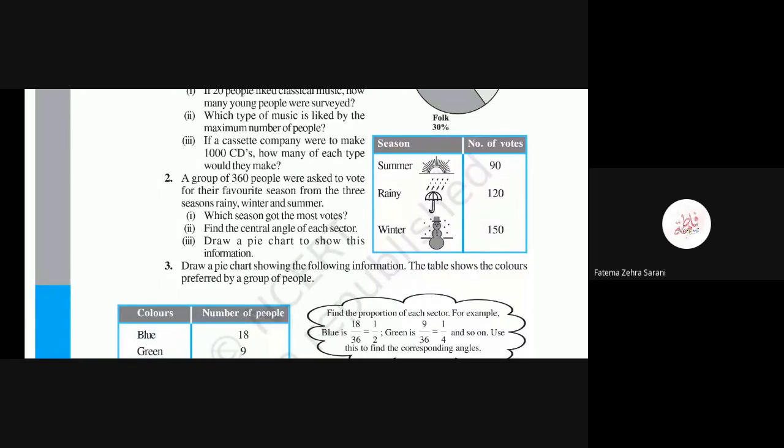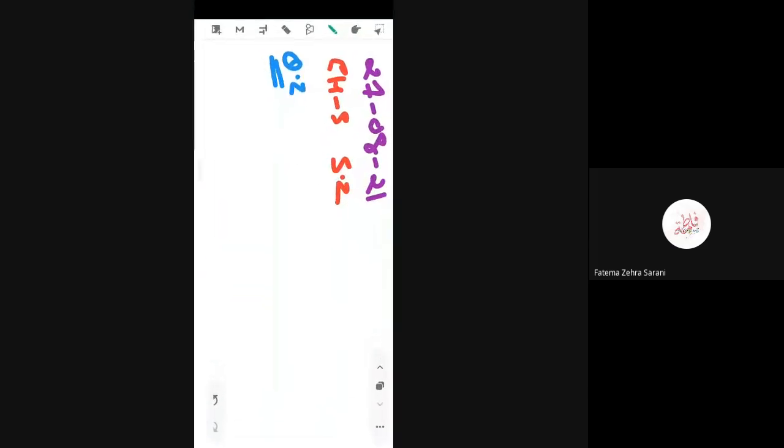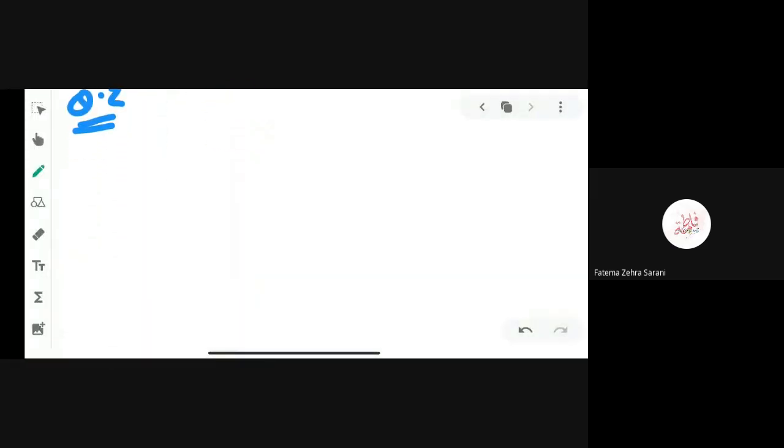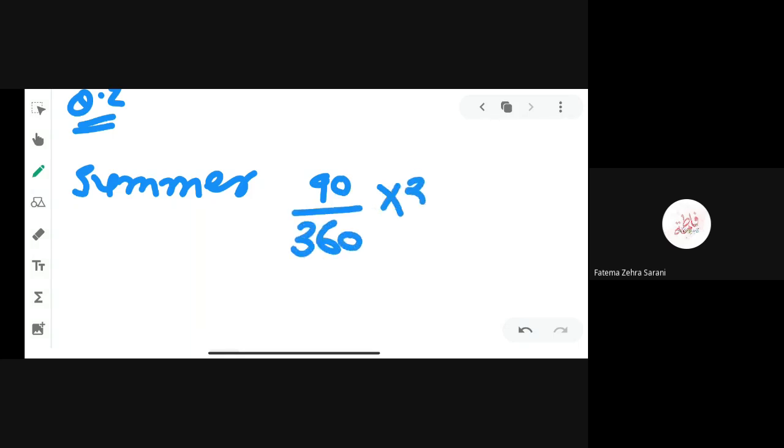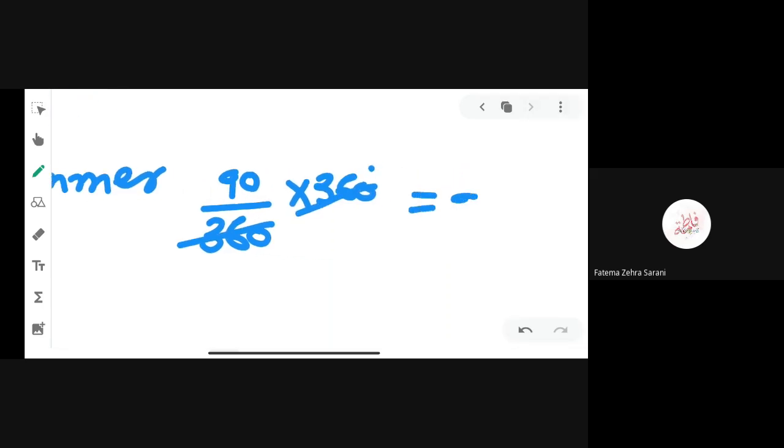Now second, find the central angle of each sector. It means we have to convert this given data into degrees. And how can we convert this data into degrees? We already discussed this in the last lecture. See here, we know that in summer we have 90 people who liked summer out of 360, and we know that the degree of a circle is 360 degrees, right? So we divide and multiply by 360 degrees, and we get 90 degrees.